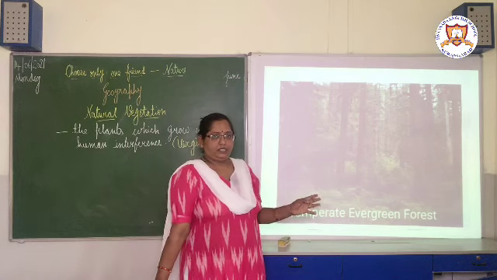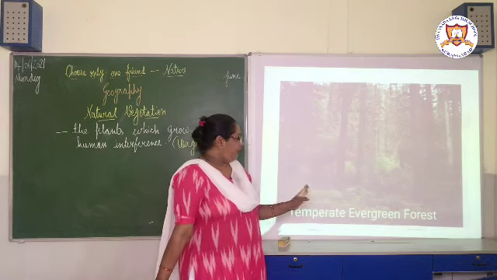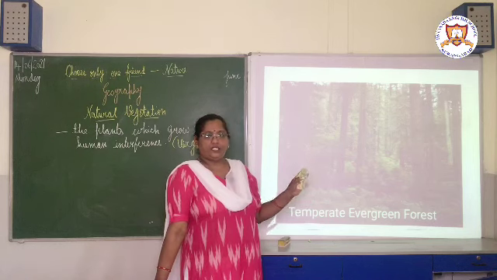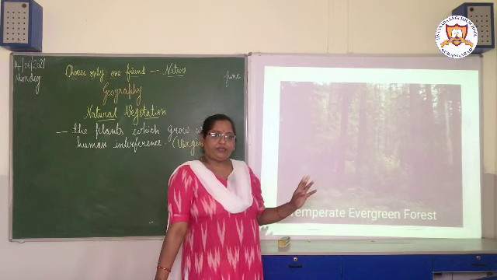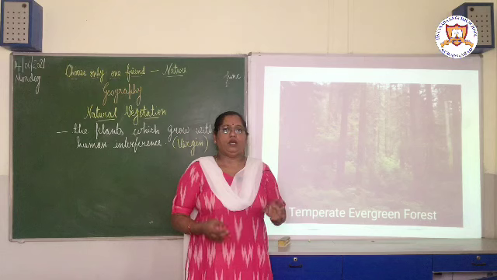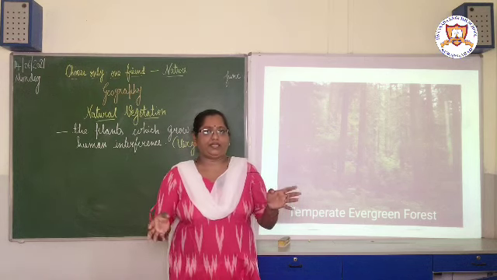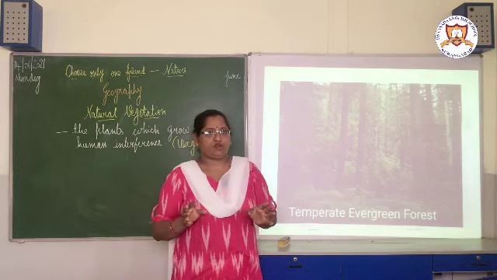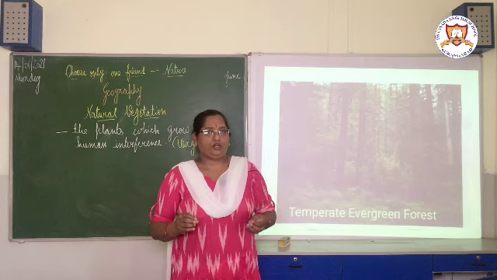Many shrubs and creepers are also found here, and these forests are always evergreen. Why are they always evergreen? Because in the temperate evergreen forest there are many types of trees, and they receive a lot of rain, okay.